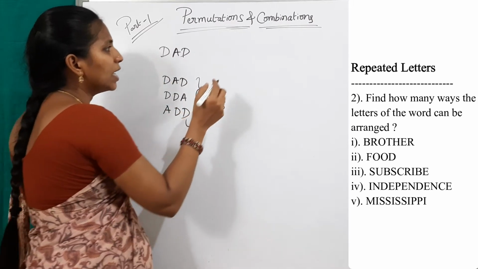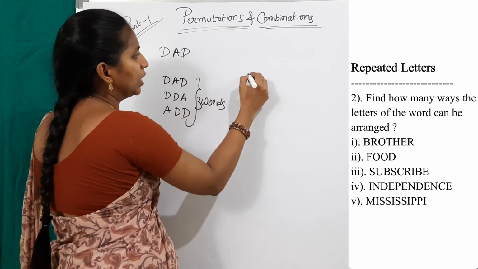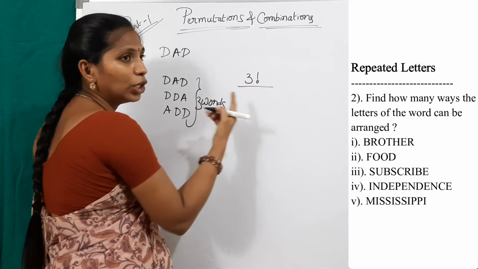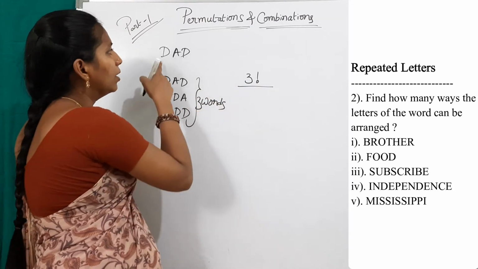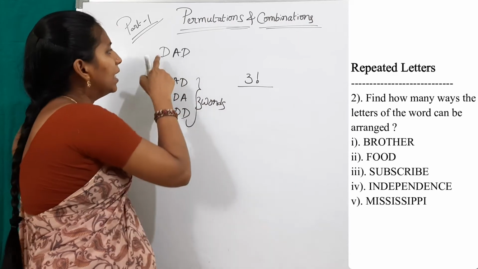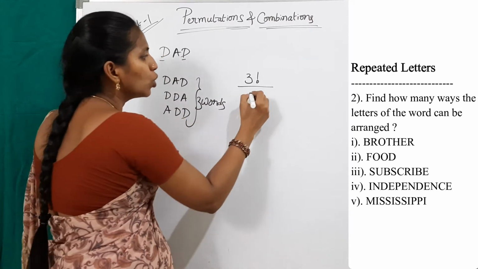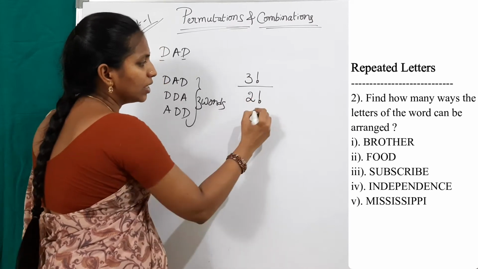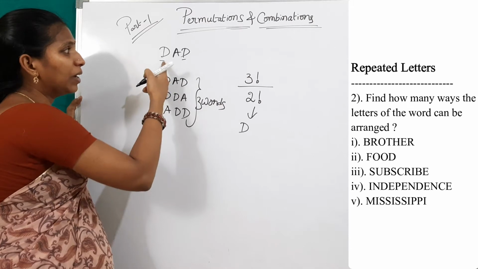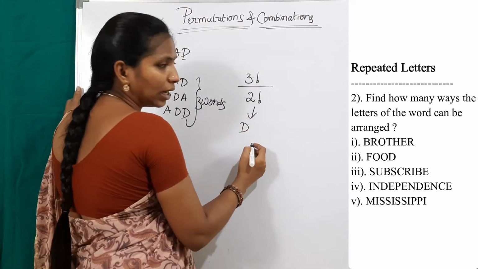In this case, simply count the number of letters in this word. How many letters? 3 letters. So directly write 3 factorial at the numerator, and check which letter is repeated and how many times. D is repeated 2 times. So 2 factorial at the denominator, 3 factorial by 2 factorial.